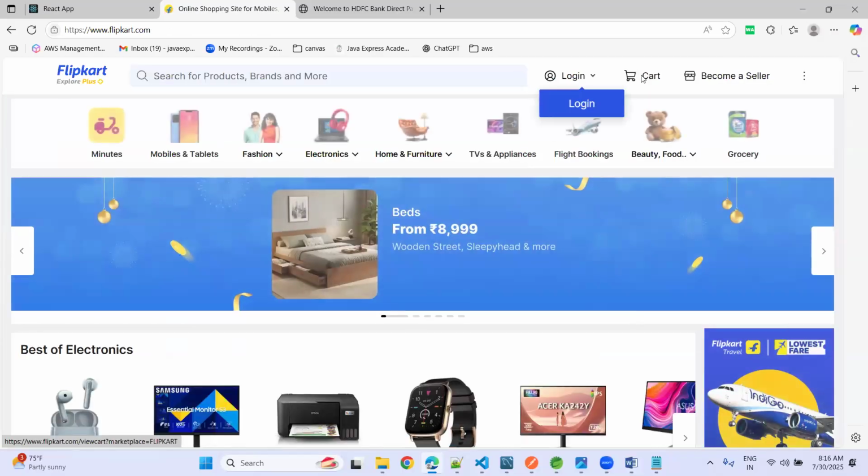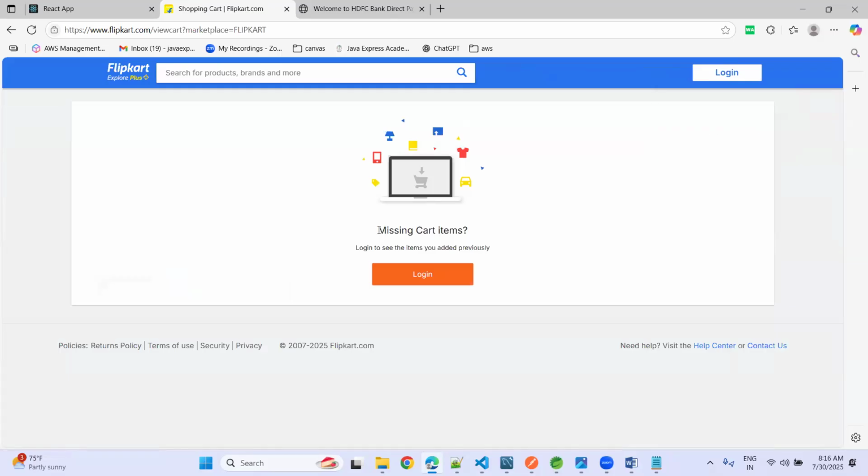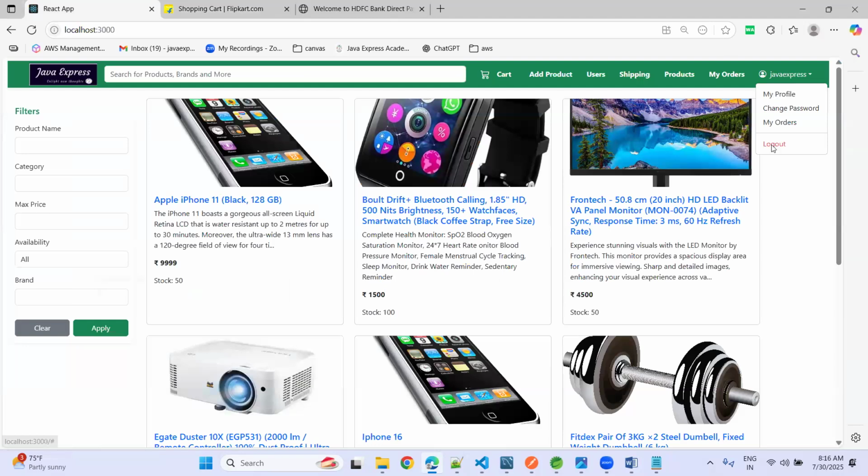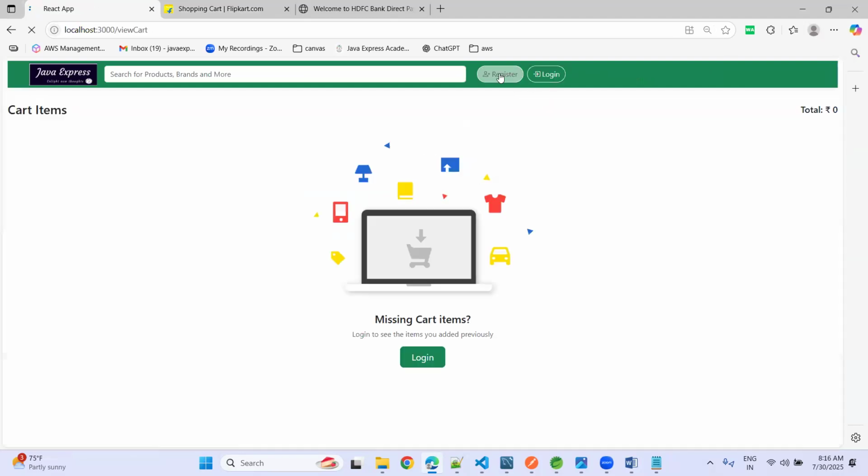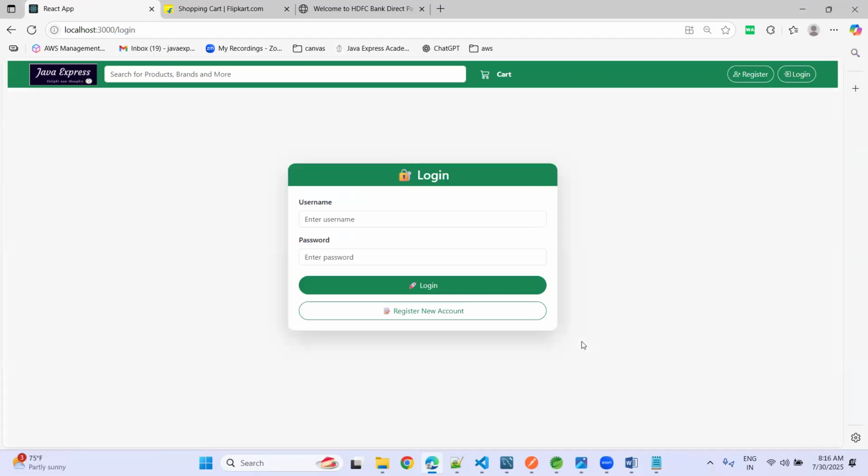If you go to the cart page, see here, missing cart items, log in to see the dashboard. Same, I took the same kind of image in our application as well. See here, guys. Now, if I log out and click on the cart page, see here, missing cart items, log in to see items added previously. Again, if you click on login here, the login page is displayed.